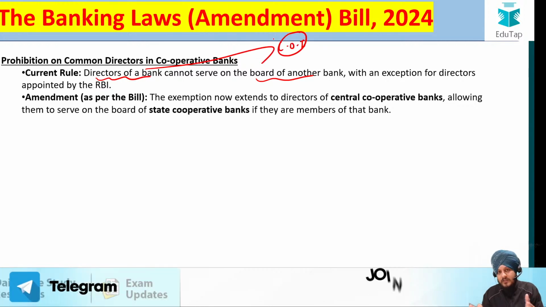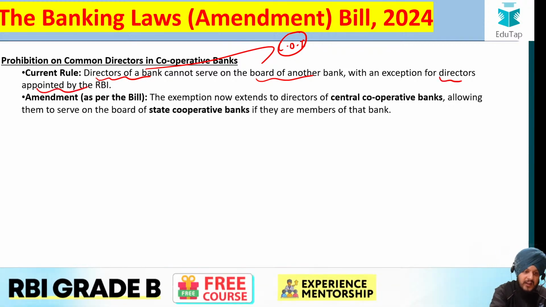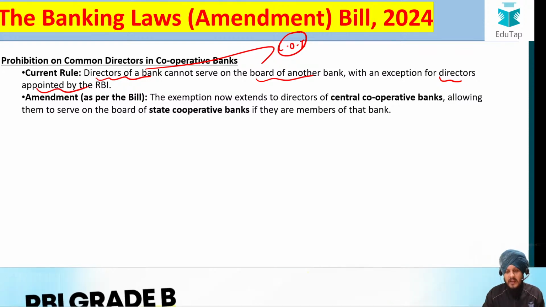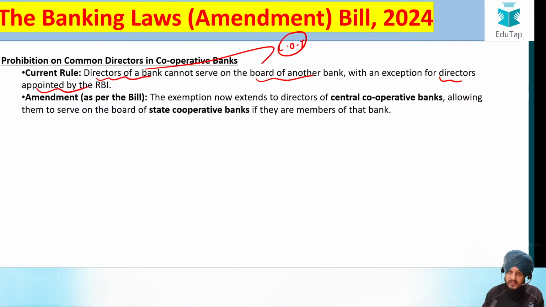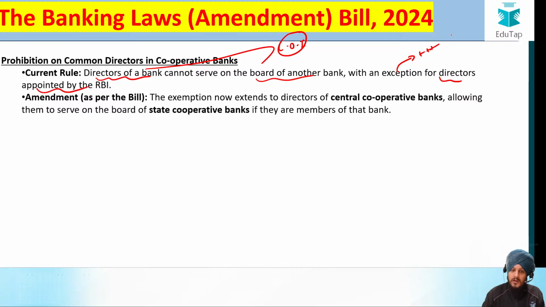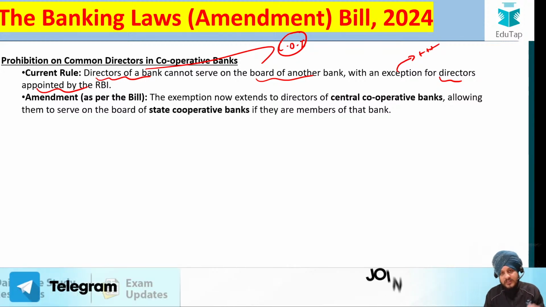But earlier there was a certain type of exception with respect to it. What was this exception? The exception was related to the directors that are appointed by the RBI. They are allowed to be the director of a certain bank, and at the same time, they were also allowed to be part of the board of another bank. Now what is the change that the amendment has brought? The amendment has extended the coverage of this exceptional rule. Now what another exception has been brought? The exception has been brought with respect to the directors of the central cooperative banks.